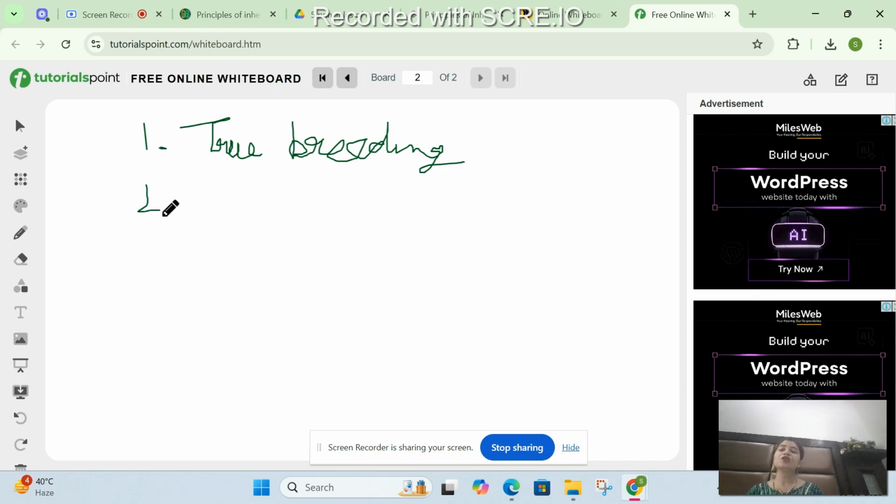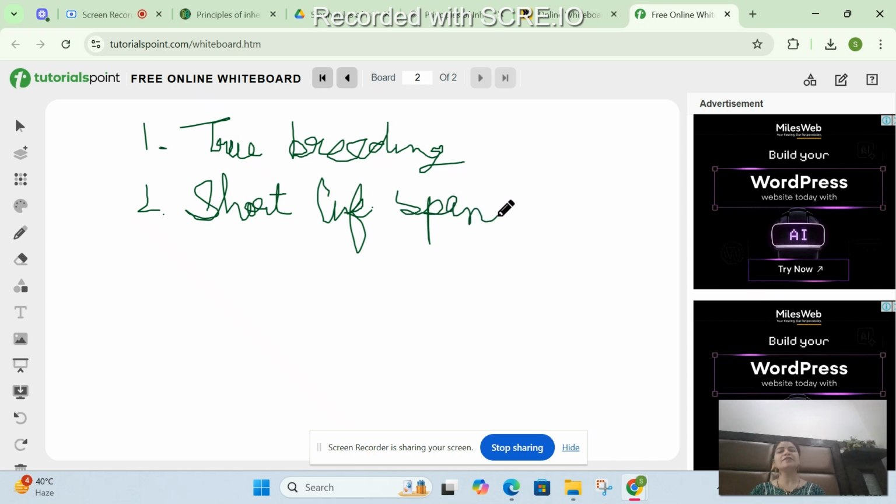Second is the short lifespan. Suppose Gregor had been working on banyan tree, do you think he could have studied more generations? Of course not. It lives for 100, 200 years. So it is difficult for the scientists to study 10, 20, 30 generations of one plant. So short lifespan is another important factor because of which Gregor chose this.